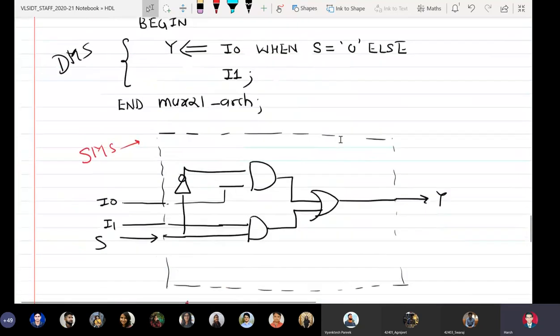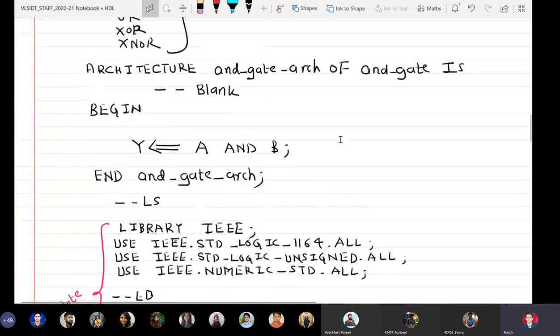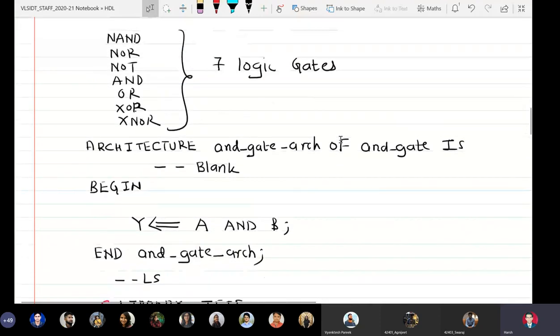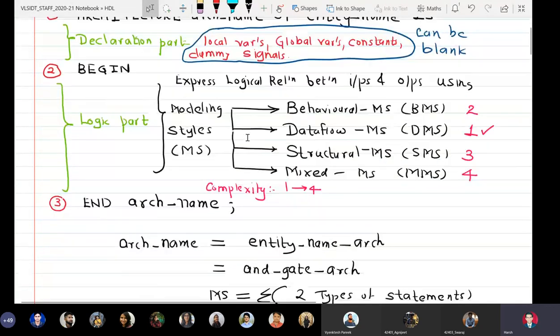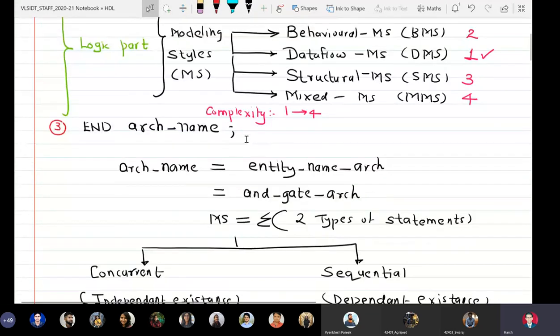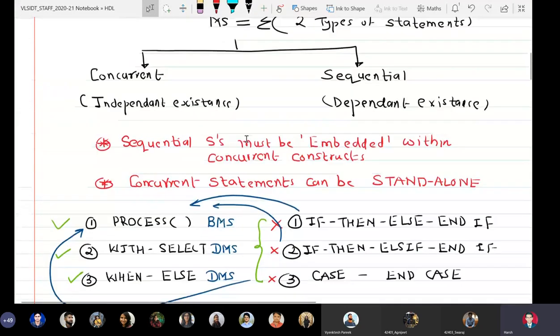Okay, so this was all from my side, wherein we learnt the syntax of architecture body. We saw there are three markers: declaration part, logic part. How declaration part is optional, it can be kept blank. In logic part, we can have 4 different modeling styles, and modeling styles are nothing but the different combinations of statements, that is concurrent and sequential.